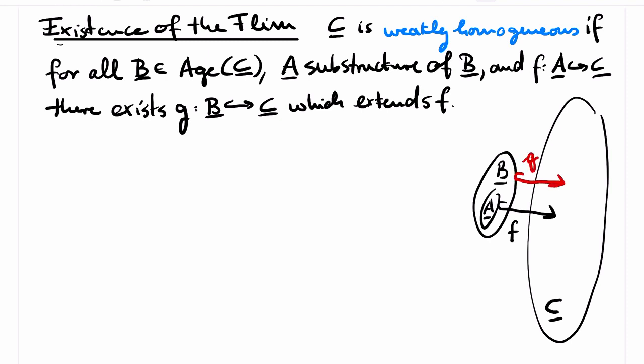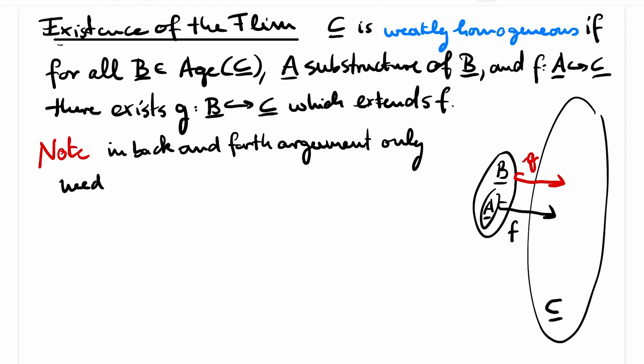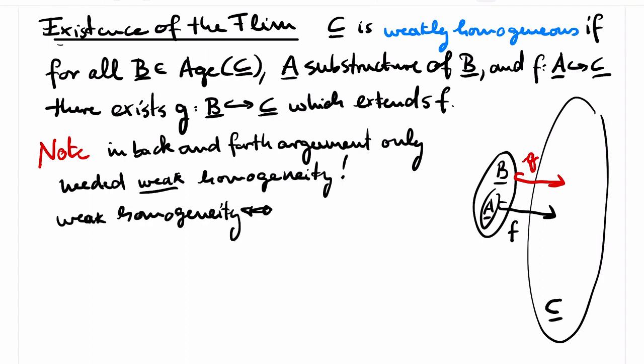It is relatively easy to see that homogeneity implies weak homogeneity. So I suggest you press pause in the video and do this as an exercise. This is not difficult. Quite surprisingly, the converse is true as well. To see this, observe that in the back and forth argument, to prove the uniqueness of a homogeneous structure with a given age, we in fact only needed weak homogeneity, not full homogeneity.